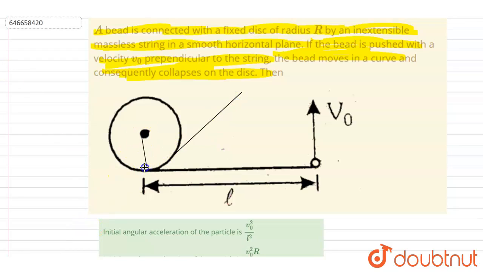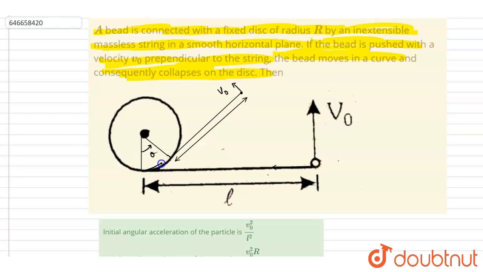So if you see, the angle rotated will be d theta. Let's say the angle rotated by it is theta, and if you see here, the velocity will remain v0 only, right? Tension force is acting perpendicularly, so there is no force which could change the magnitude of the velocity, because the only force acting on it is the tension force, and that is always perpendicular to it.